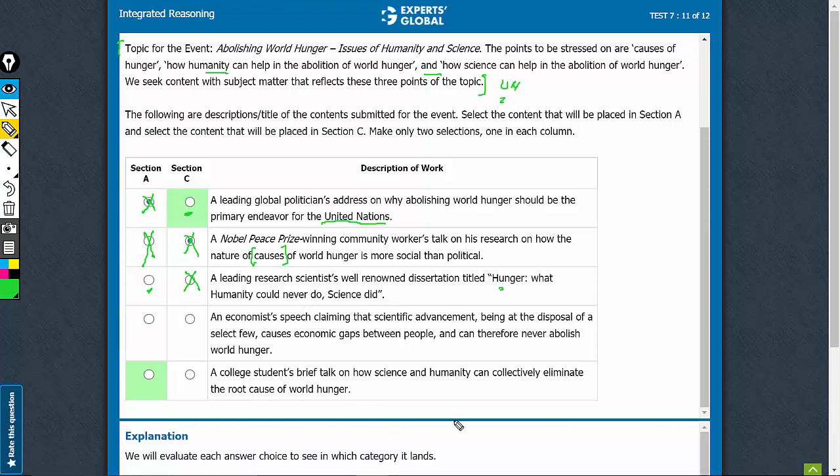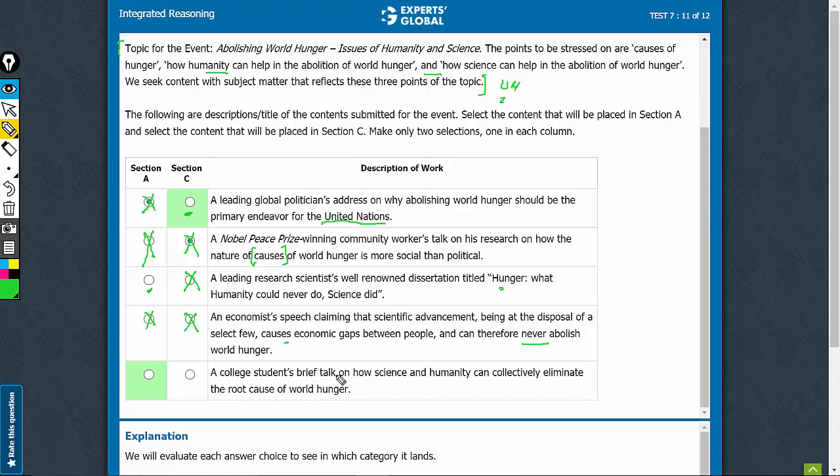Look at option D. And this talks about how all of this is never going to be able to abolish hunger, world hunger. This talks about the cause part a bit, so not a good answer choice for option A definitely. For section C, we have something better here. Look at the last one now.